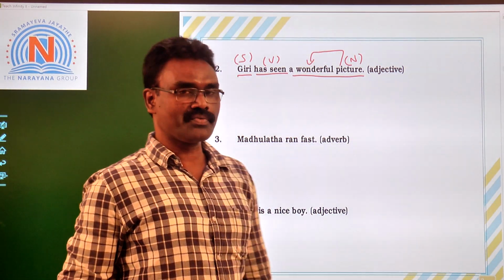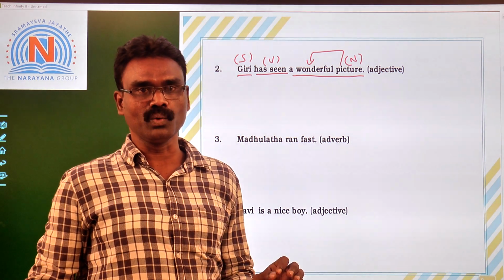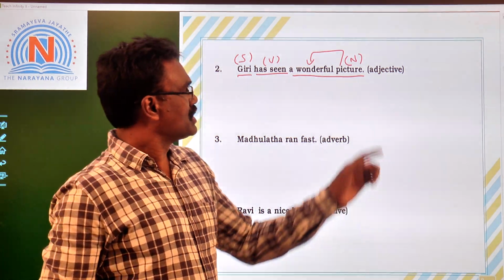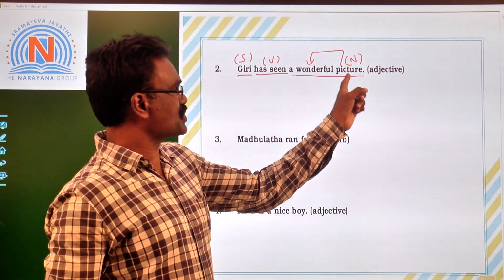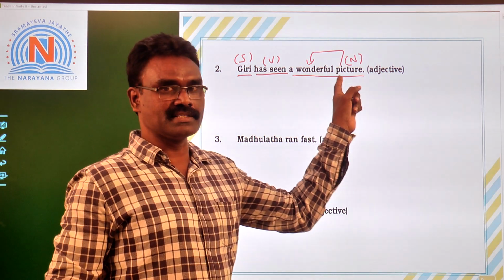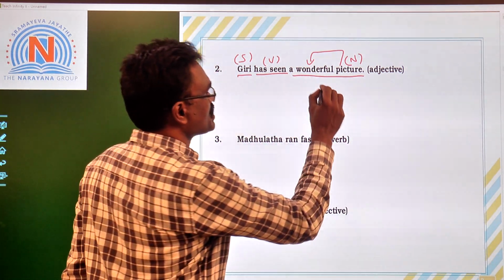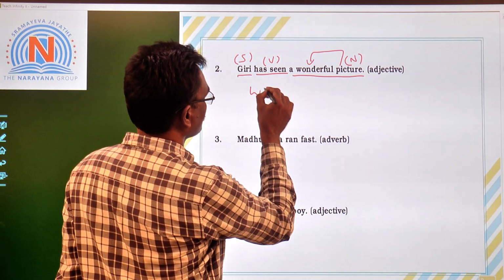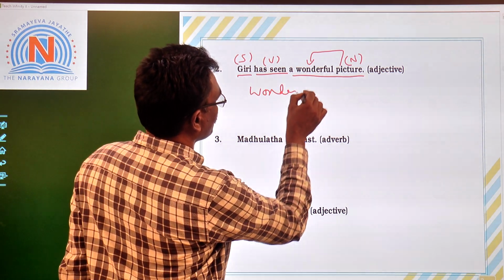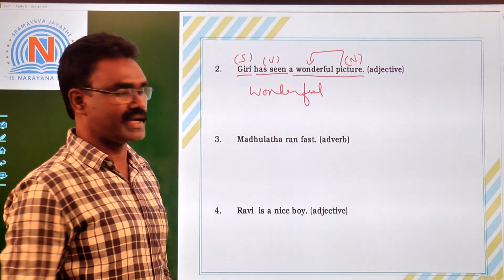What is the function of an adjective? It qualifies or describes a noun or pronoun. So this picture is a noun, it is qualified by wonderful. What kind of picture is it? Wonderful. So it says the quality of this picture. So wonderful is an adjective from the given sentence.